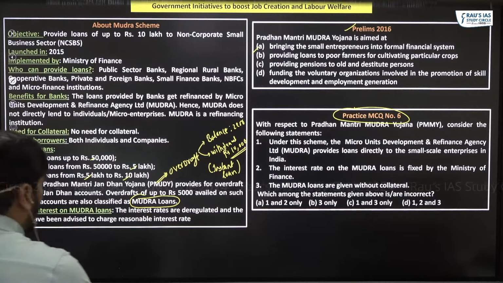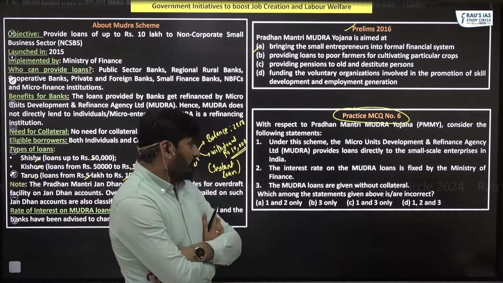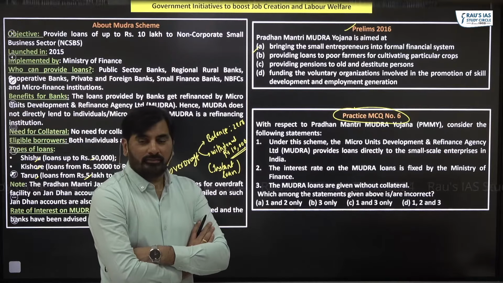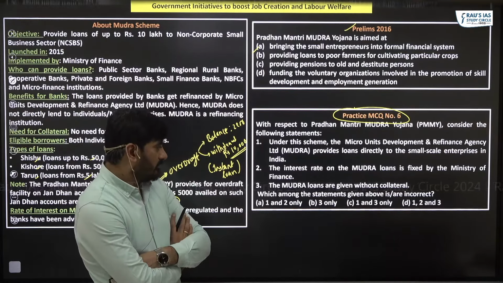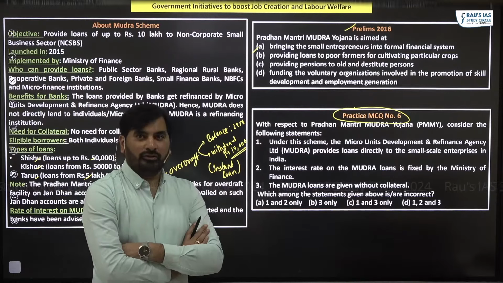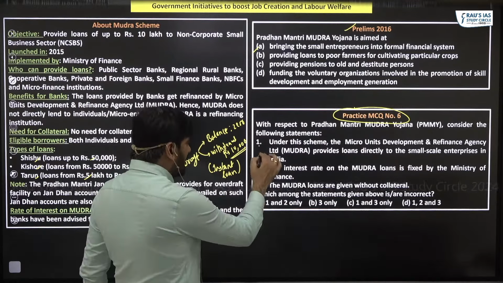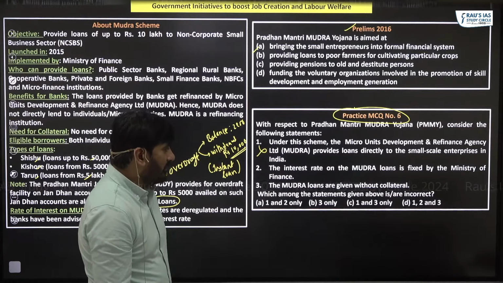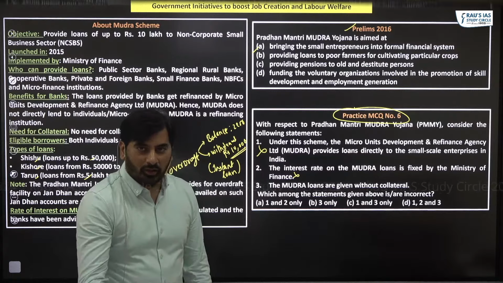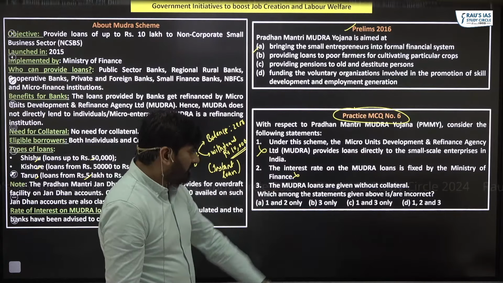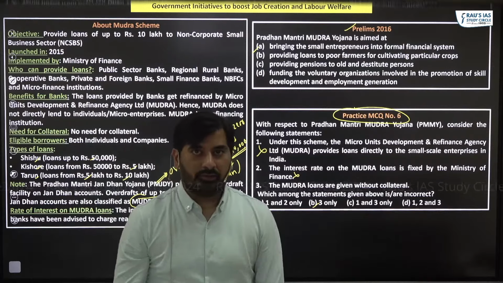Under this scheme, Mudra provides loans directly to small scale enterprises in India. Yes, Garvit. Does it give loans directly? Obviously not. It is a refinancing agency. Interest rate is fixed by the Ministry of Finance. No, interest rates are deregulated. The Mudra loans are given without collateral. Yes. So the right answer is B.